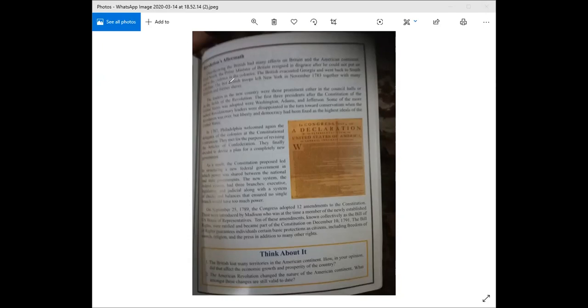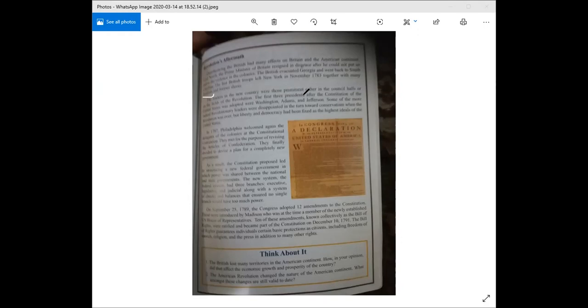A loyalist, guys, is someone, it's that word there in your book, a loyalist is someone who sticks with you through thick and thin. And those were the people that stuck with the British. The leaders in the new country were those prominent either in the council halls or on the fields of revolution. So in America, the new leaders in the new country, they were the ones that were prominent. They were the educated ones, the good ones.